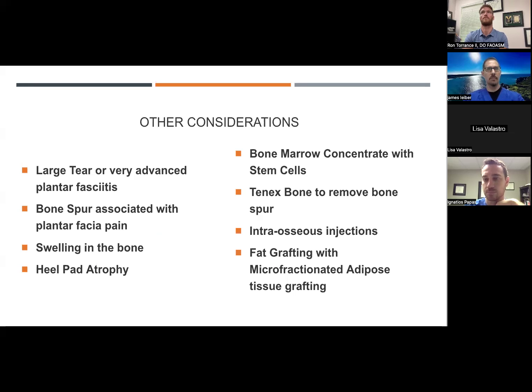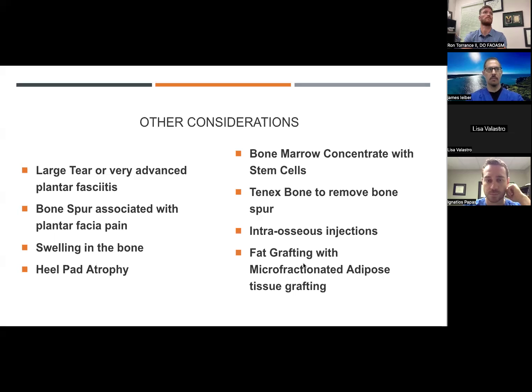Other situations we sometimes see are patients who have had a bone spur develop in their plantar fascia. So you can imagine stepping on that plantar fascia insertion along with an extra piece of bone there can really contribute to the pain. So there is a machine called the 10X that we use sometimes that can help debride that bone spur away. And then that helps with the healing in that area and the reduced pain overall.